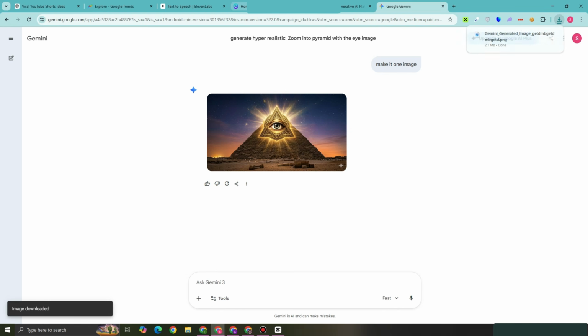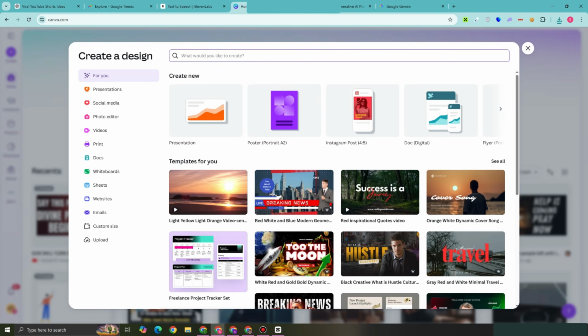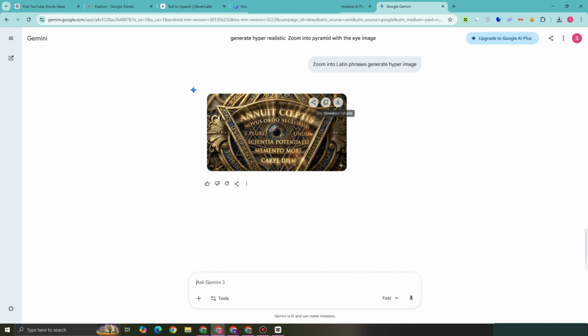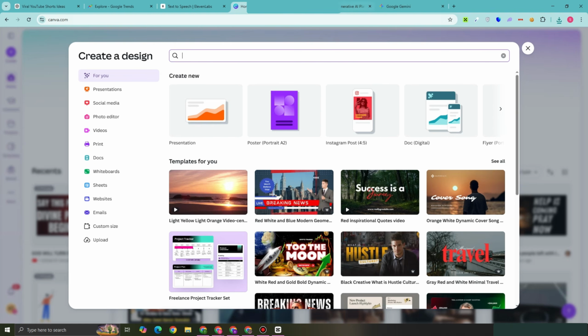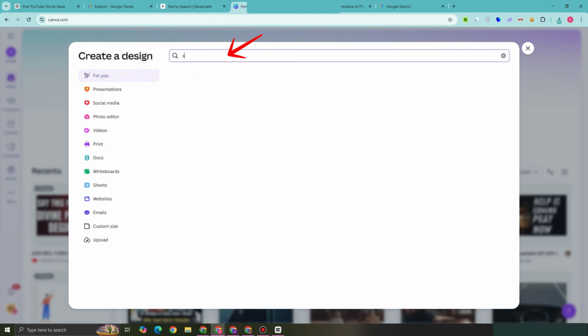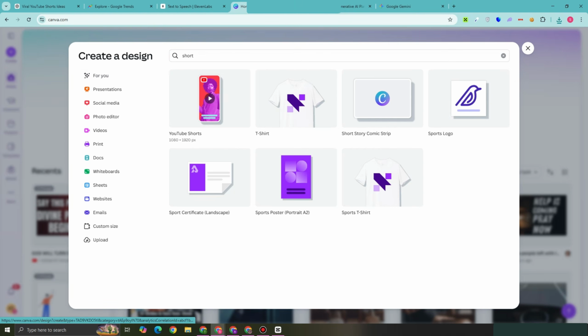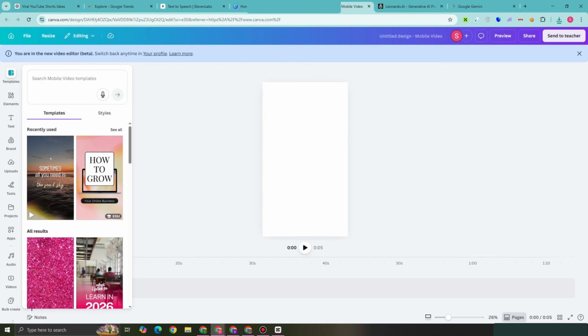So once you're okay with the image, if you're going to use that one, you can now go to Canva and then tap on create a design. Okay, let me go back to Canva, create a design, and then go to the search icon, look for shorts. And then, for example, if we're going to post this on our YouTube account, so tap on YouTube Shorts right here.